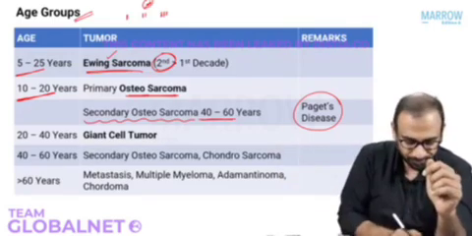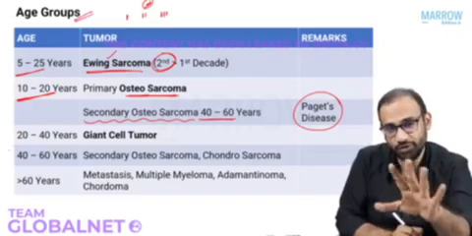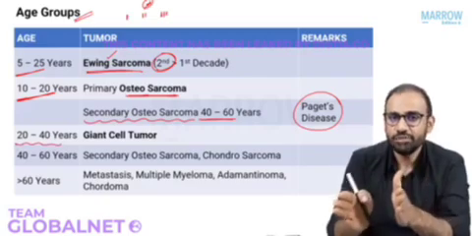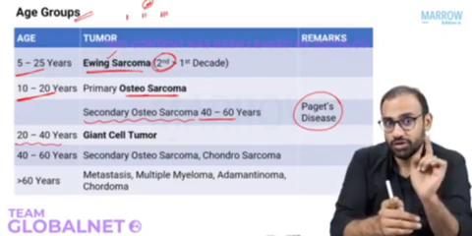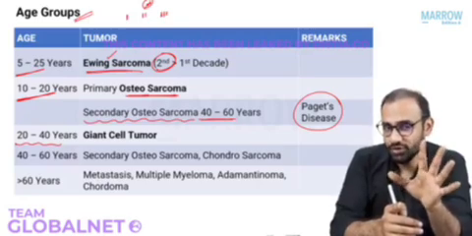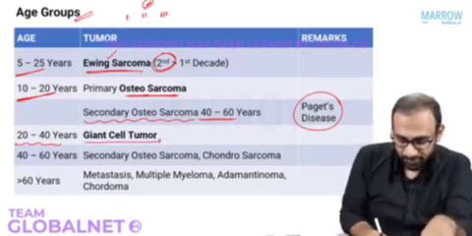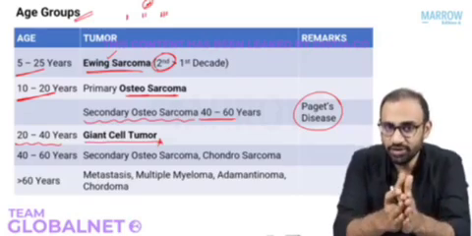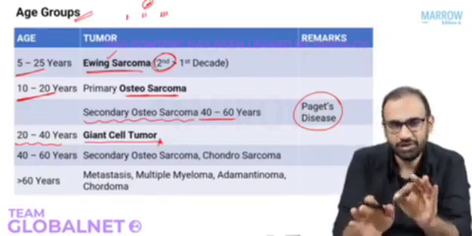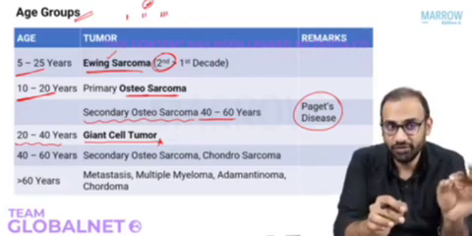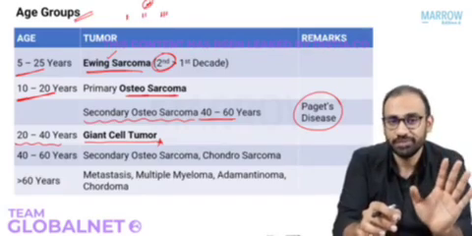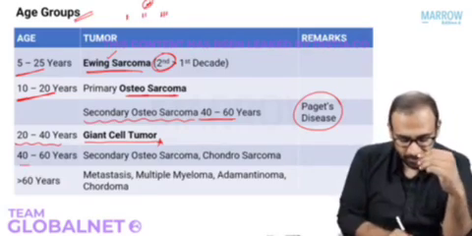Okay? After 20 years, which age group are we going to talk about? 20 to 40 years. 20 to 40 years means skeletally mature or immature? Skeletally mature. So skeletally mature population. What is the tumor that you usually get between 20 to 40? Think of giant cell tumor. So giant cell tumor will occur in population whose growth plate is fused. Don't mark giant cell tumor if on an X-ray you're looking at the growth plate which is visible. So don't mark GCT for children. Please remember that.